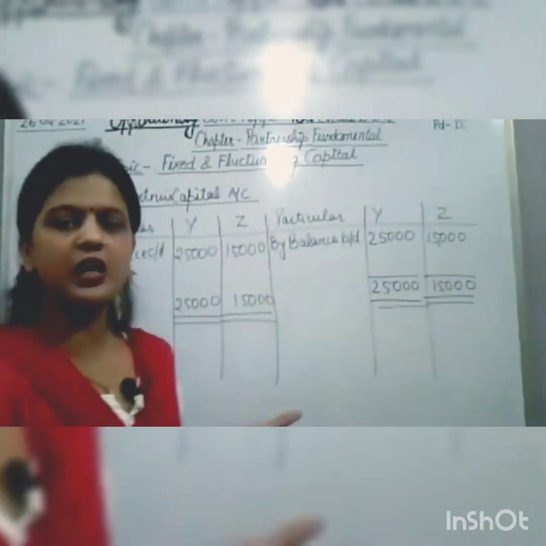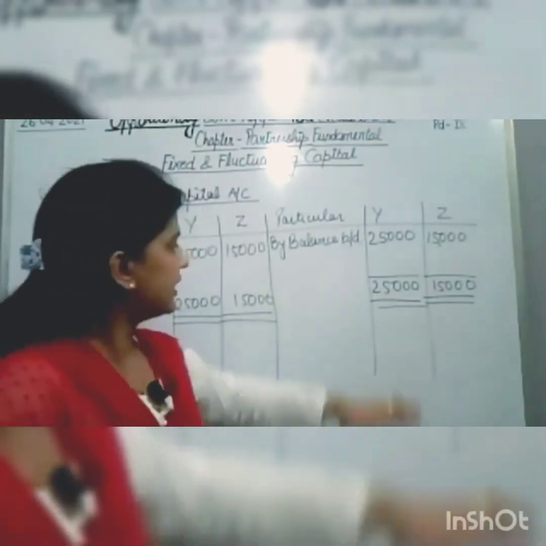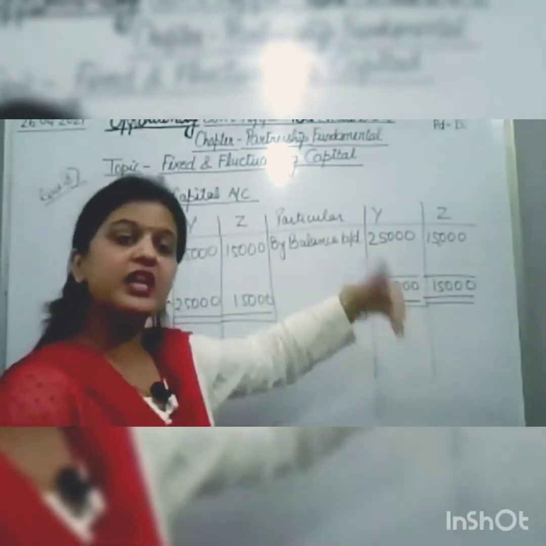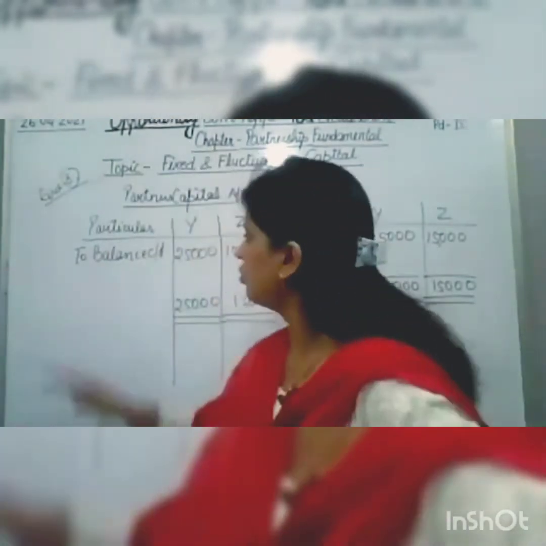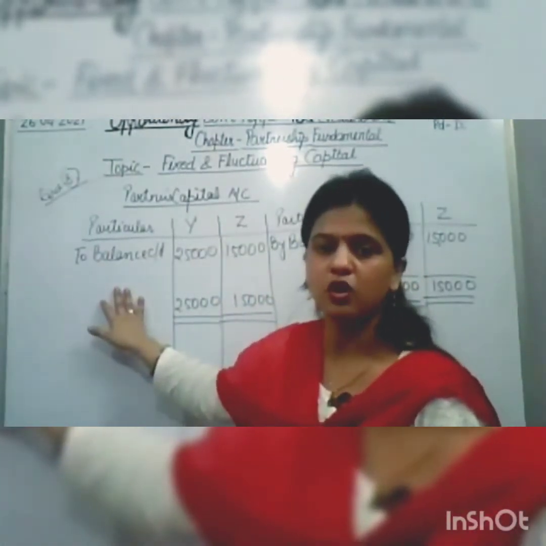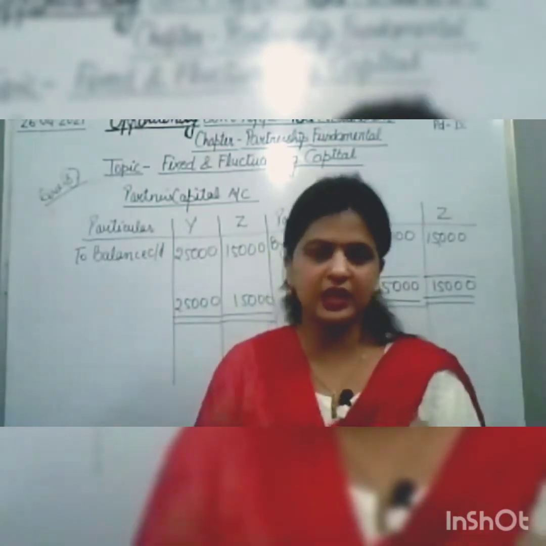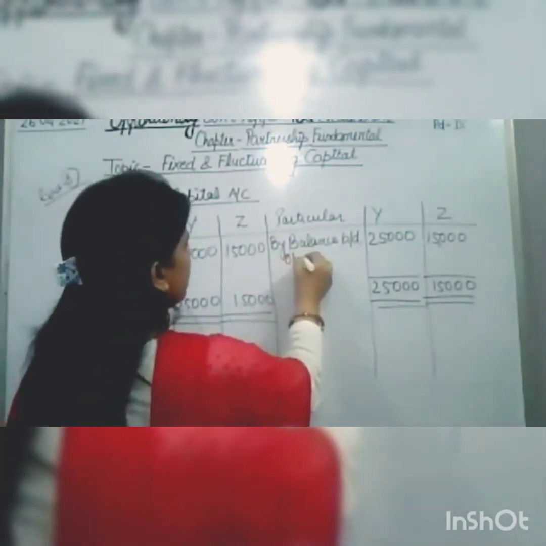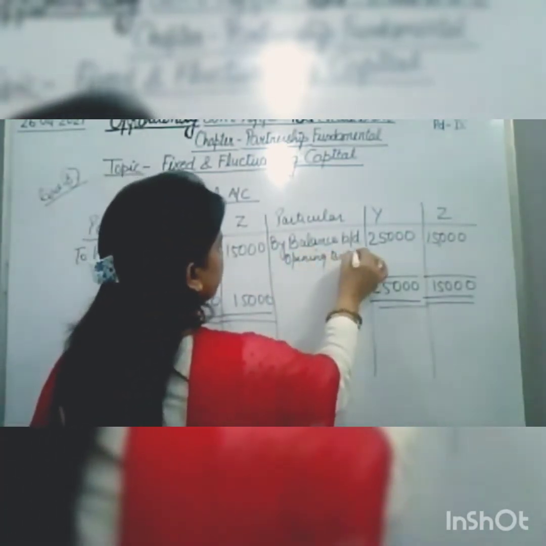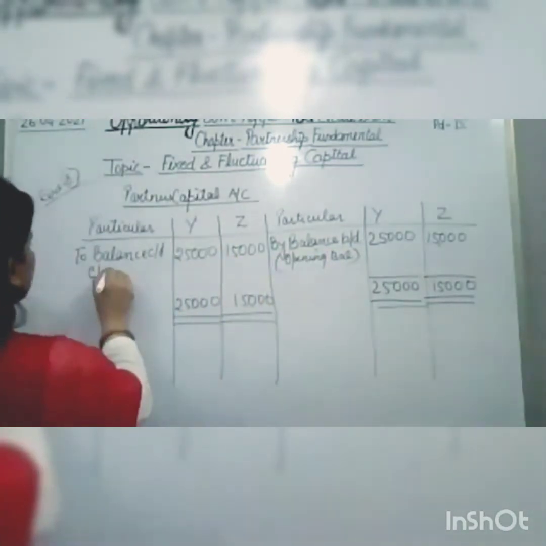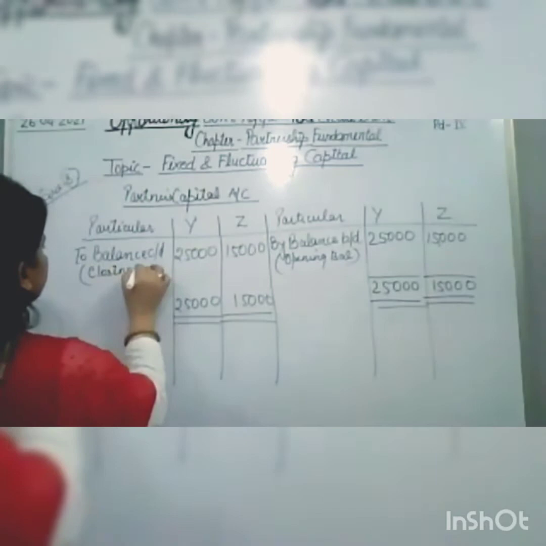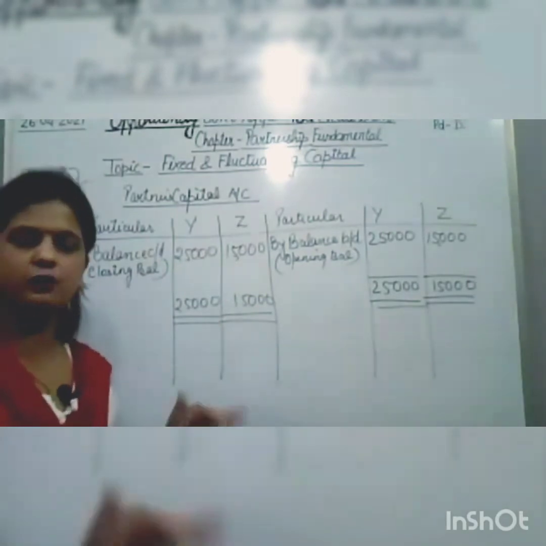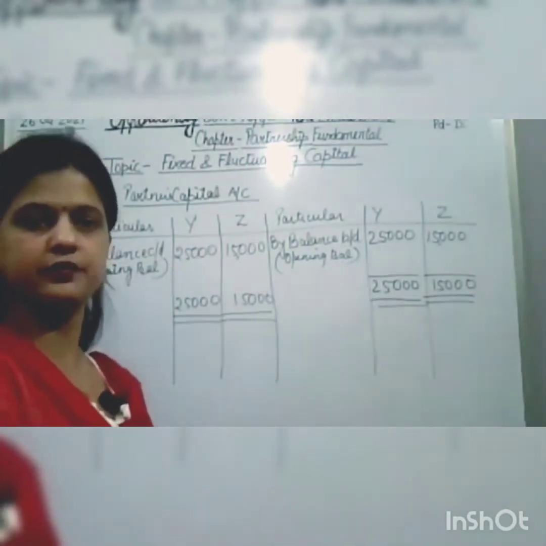If any additional capital had been given, we would credit it in the partners' capital account. If any drawing against capital is given, then we debit it in the partners' capital account, and then we take out the balance. Here nothing is given, so we have just credited the balance, that is the opening balance, and this is the closing balance. Now come on, quickly do this and then we will begin with the current account.